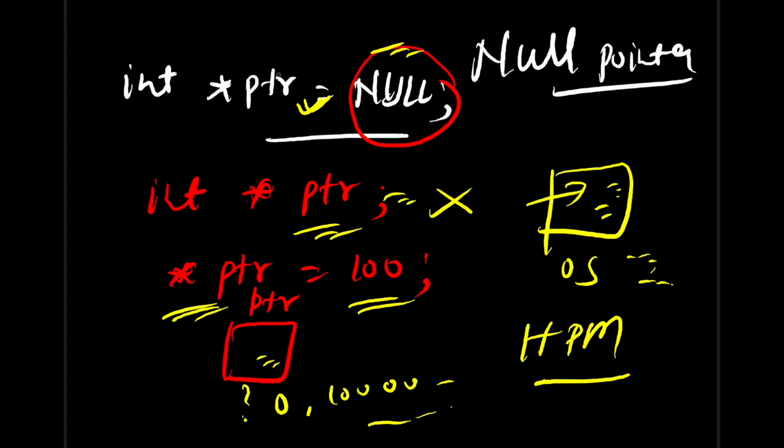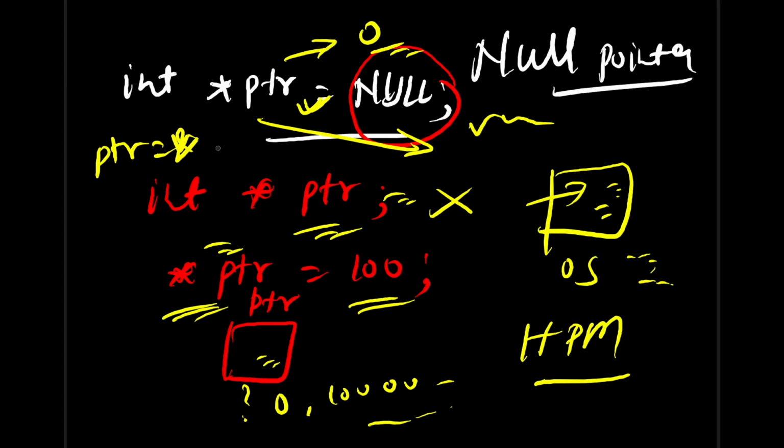So basically this pointer will be pointing to nothing. Its value will be 0, so it's pointing to nothing. And it will give you an error if you try to dereference or update with the help of this. So first you need to point to some variable. After this line where you have initialized with null, you can assign the address of any other variable, using ampersand. Then you can do dereferencing for it. So this was the simple concept of null pointer.